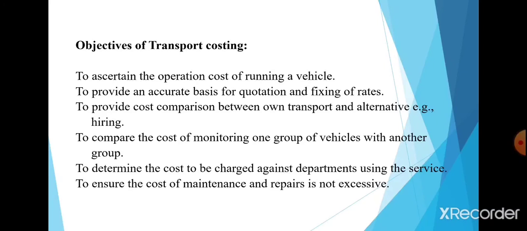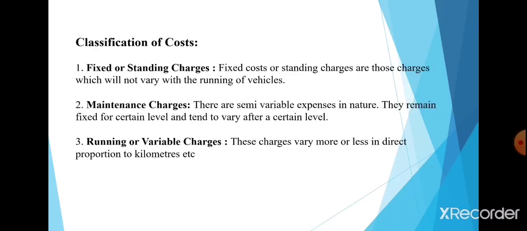Fourth one is to compare the cost of monitoring one group of vehicles with another group. Fifth one is to determine the cost to be charged against the departments using the service. Last is to ensure that the cost of maintenance and repairs is not excessive. So these are the objectives of transport costing.